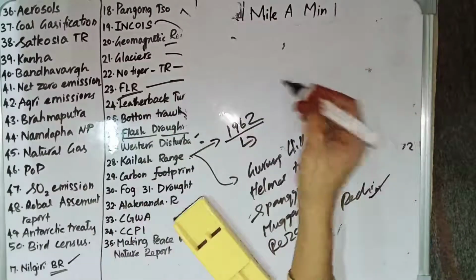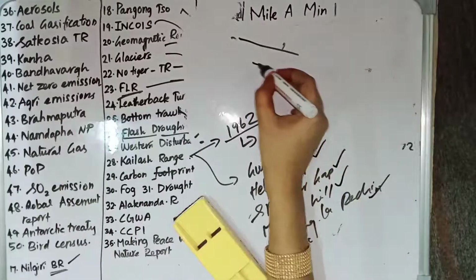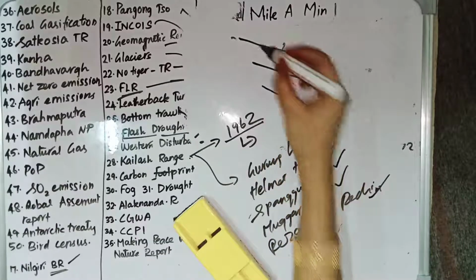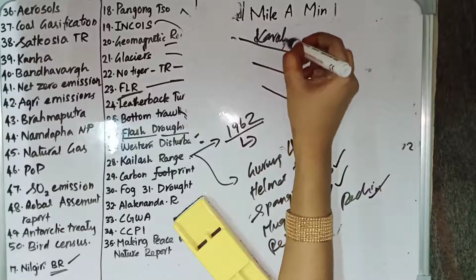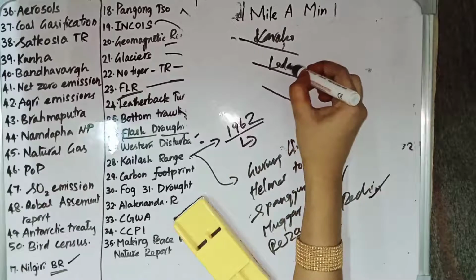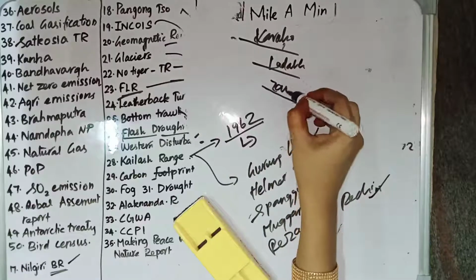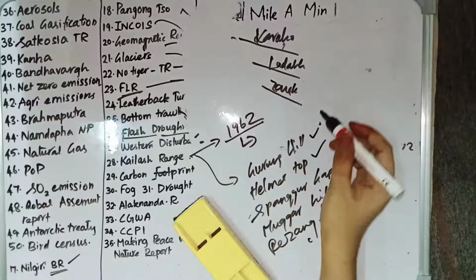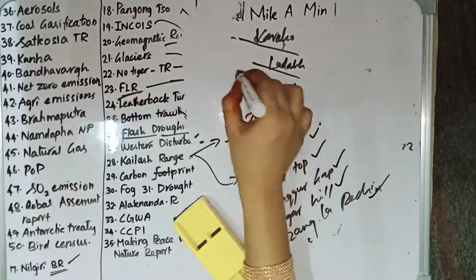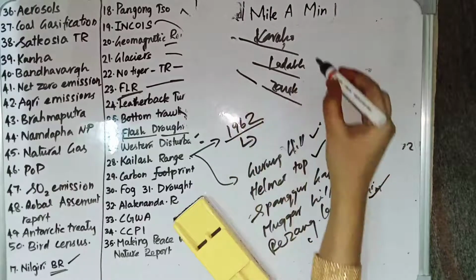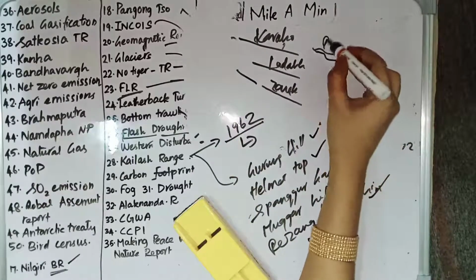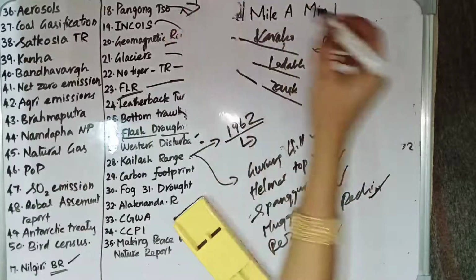Actually, how it is situated is, first we have Karakoram, then we have Ladakh, then we have Zanskar. In this region we have another range, and here we have Pangong Lake, the lake which we have seen here.